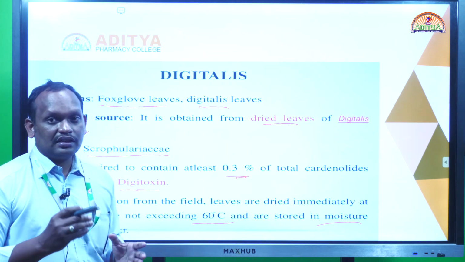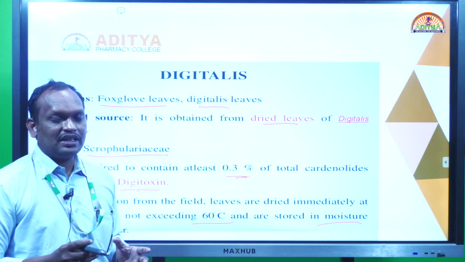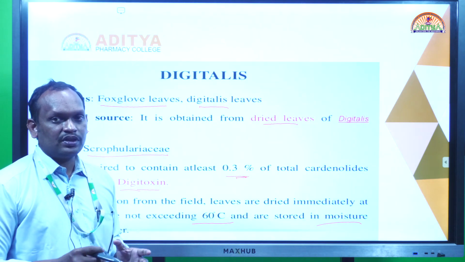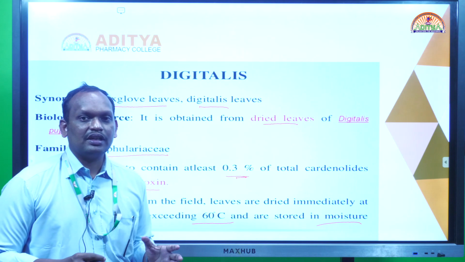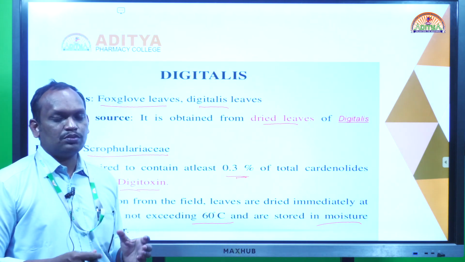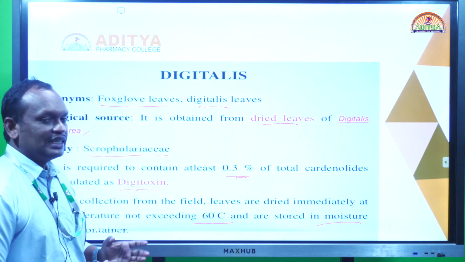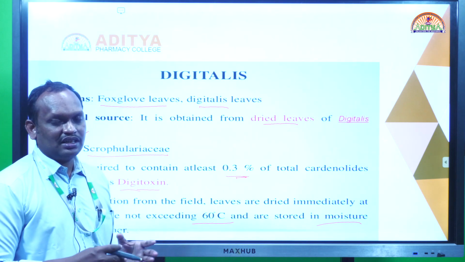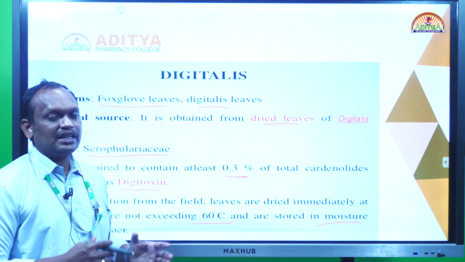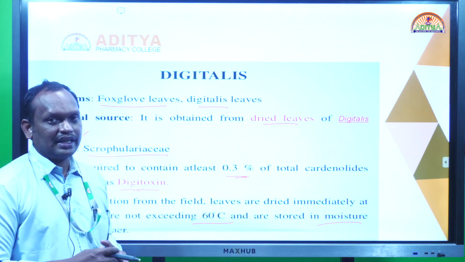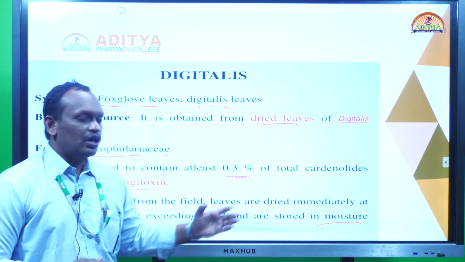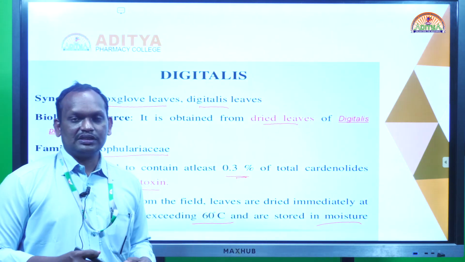The leaves contain two enzymes, oxidase and digipurpureaglucosidase, which act when the moisture is more than 5%. These enzymes break down the digitalis glycosides, so their nature is degraded. That is why moisture percent is very important in digitalis leaves.